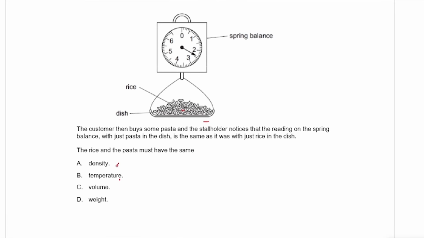No, they do not have the same density. Remember, this spring balance here measures weight. So if you put the pasta here and the rice here and they are giving you the same reading, it means it's the same weight, so the answer is D. It can't be the same volume, it can't be the same temperature, it's weight.